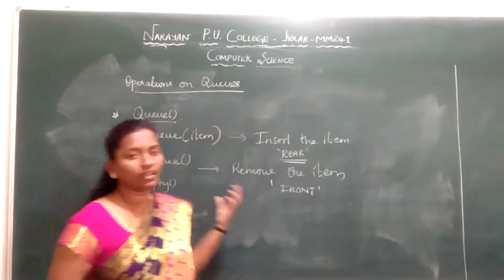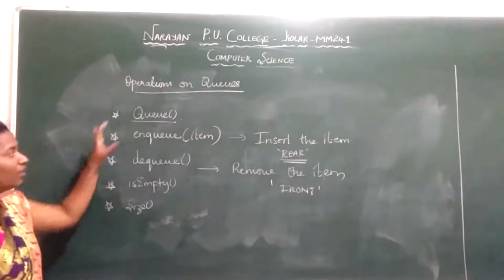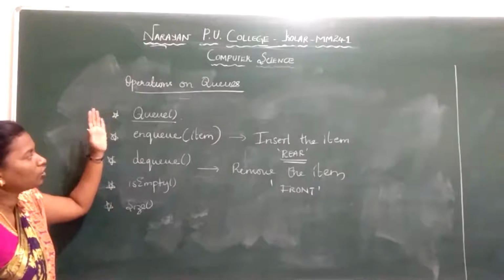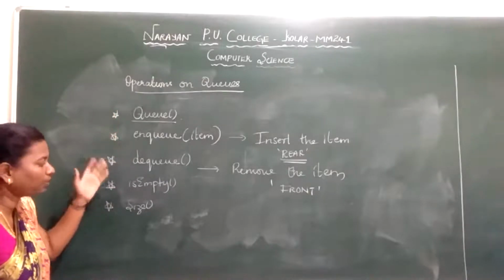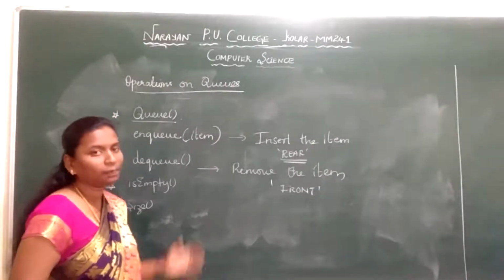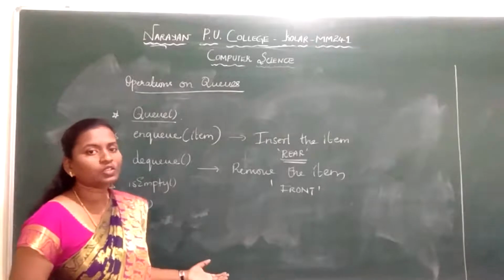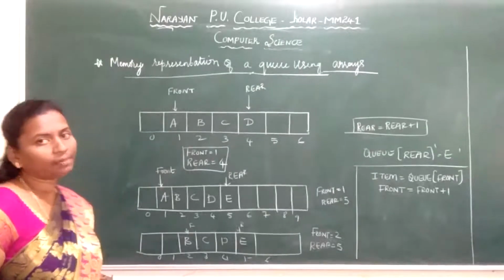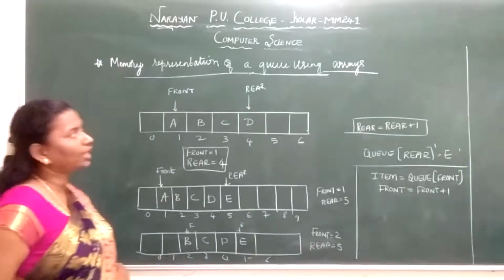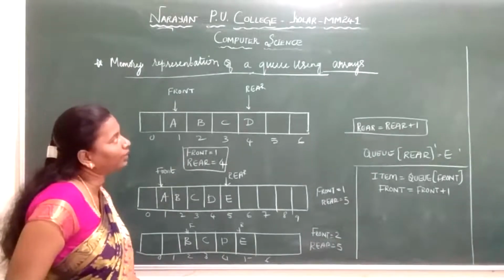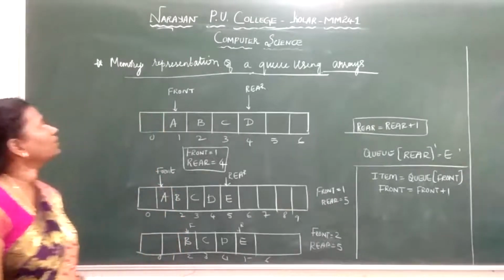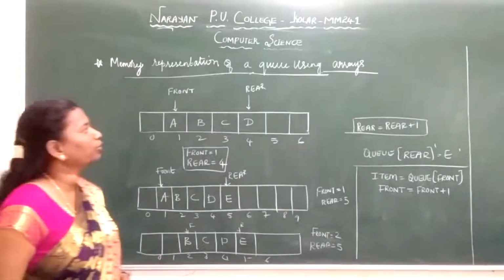So I repeat, we have discussed the operations of the queue. We have queue, enqueue, dequeue, isEmpty, size. In stack also we have push, pop, isEmpty, size and peek. Please do remember the operations. Next we will go for the memory representation. We will see the memory representation of queues using arrays, and again the memory representation of queue using linked list. So now we see the memory representation of queue using arrays.